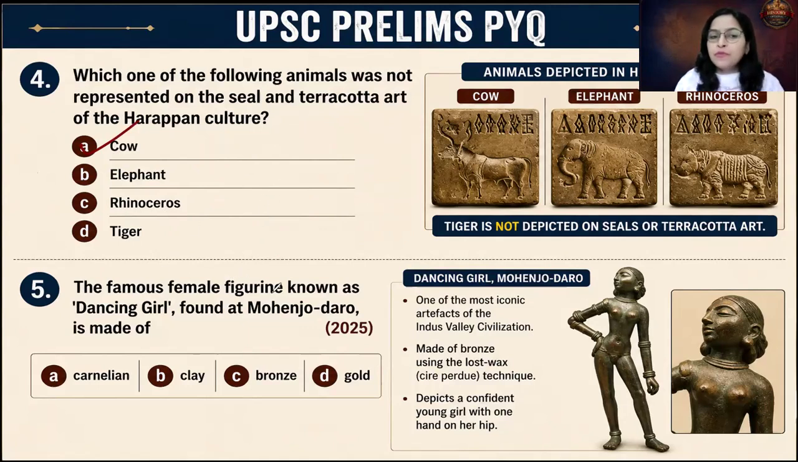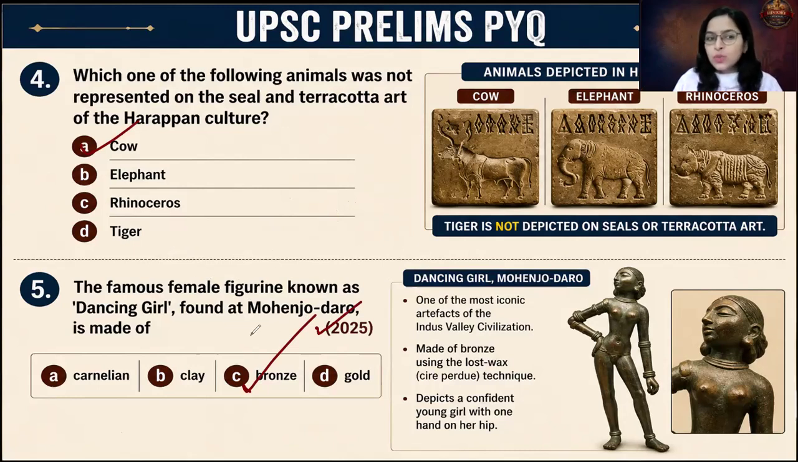The famous female figurine known as the dancing girl found at Mohenjo-daro is made up of. Now, this question was from 2025, a very important question. So, we have studied this comprehensively. So, the dancing girl, she was made up of which metal? Even if you do not know, we all know that Harappan civilization was a Bronze Age civilization. So, the prominent alloy which they used was bronze. So answer is bronze.